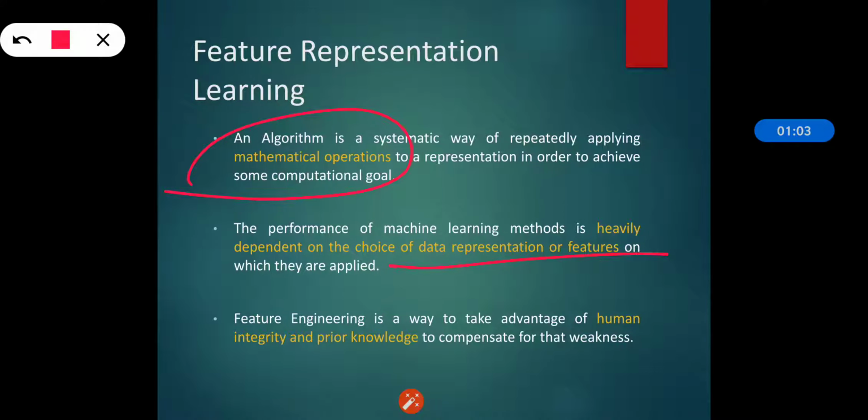Feature engineering is a way to take advantage of human ingenuity and prior knowledge to compensate for that weakness. It is desirable to make the machine learning algorithm less dependent on feature engineering, so that novel applications could be constructed faster, or more importantly, to make progress towards artificial intelligence.